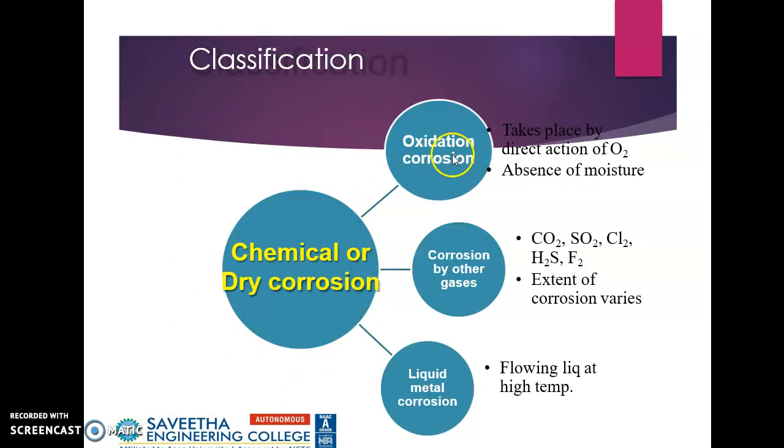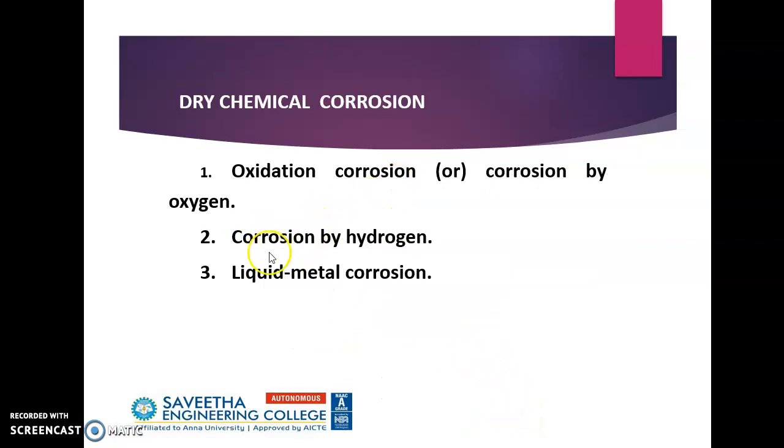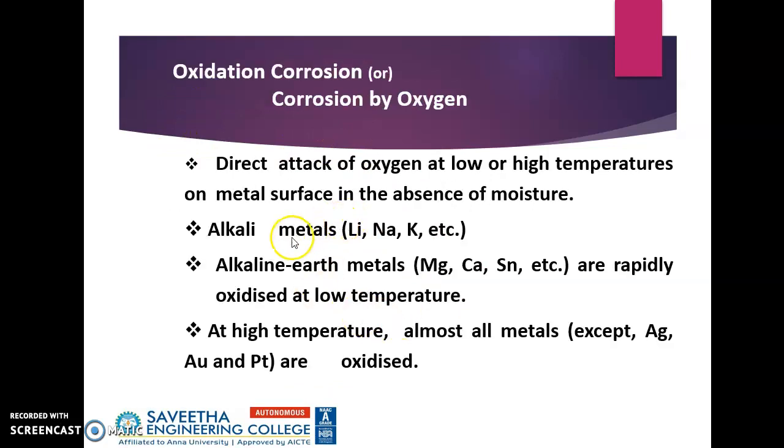So it can be due to attack of oxygen, that is oxidation corrosion. It could be due to other dry gases like carbon dioxide, sulfur dioxide, chlorine, hydrogen sulfide, and fluorine, and due to anhydrous liquids. So oxidation corrosion, corrosion by hydrogen, and liquid metal corrosion come under chemical corrosion. Oxidation corrosion takes place due to the direct attack of oxygen on metals like alkali metals or alkaline earth metals. At high temperature, almost all metals except gold, silver, and platinum, which are called noble metals, will undergo corrosion.